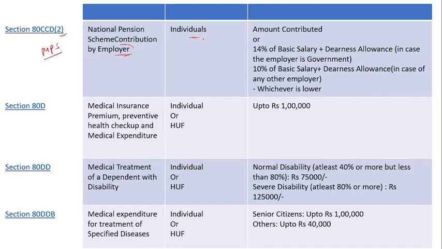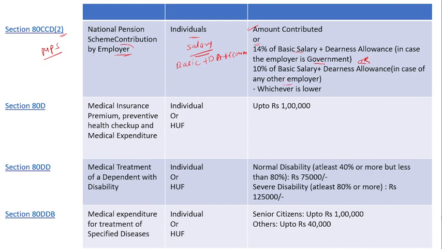He is also the individual person eligible for the deduction, and the amount contributed, how much the employer has contributed for you, that amount, whatever he has contributed, or 14% of the basic salary. How will you calculate the basic salary? The salary is a combination of basic salary plus DA plus commission. In case the employer is a government, 14%, or 10% of the basic salary in case of other employers.